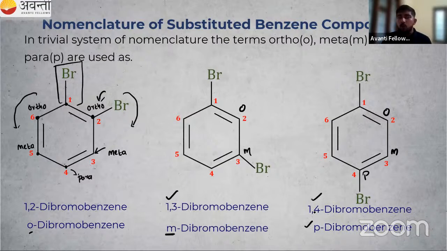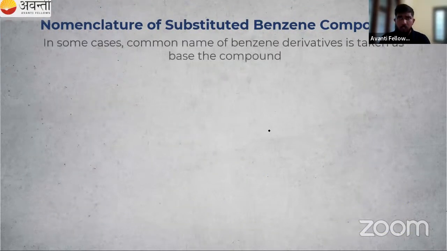So 1,3 dibromobenzene, or third position, that is meta. Third position compared to this one, this is the meta position. So meta dibromobenzene. Is that clear to you? This is very important. Next year, there is a chapter called haloalkanes. In the starting itself, you will start naming these compounds: 1,3, 1,4, 1,2. In chemical bonding also, you will study how to find the dipole moment of para product, how to find it for meta, how to find it for ortho. I hope it is clear to you.